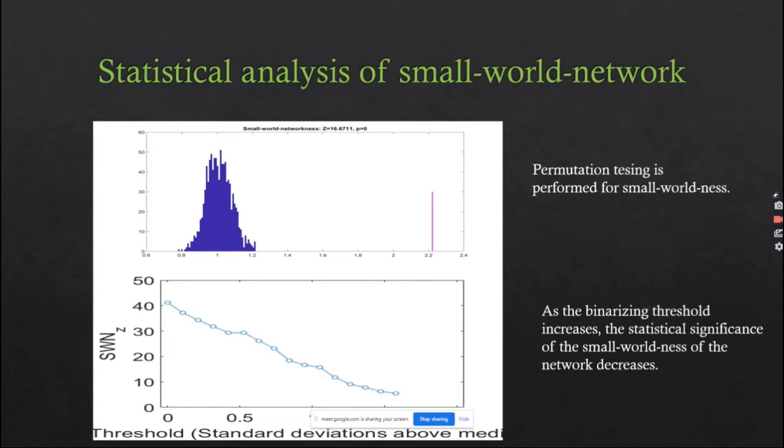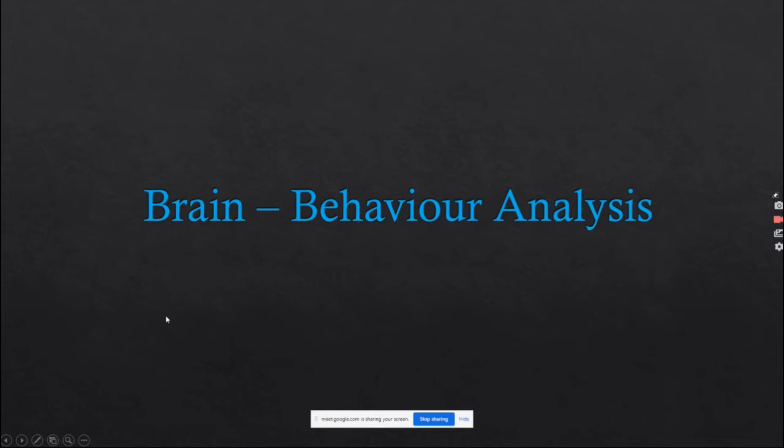And this is the statistical analysis of the small world network. After permutation testing performed for small-worldness, we get a Z value of 16.6711. And in this result, we can see that as we increase the binarizing threshold, the statistical significance of the small world network decreases. So as the threshold value increases, the small-worldness characteristic of the brain decreases.